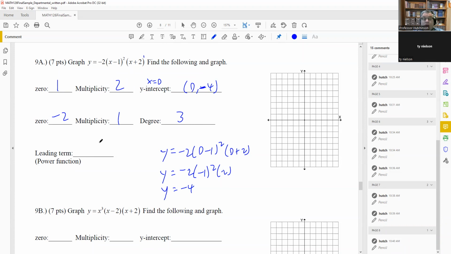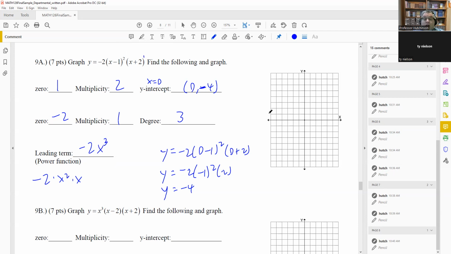Now the leading term, the power function, you don't have to multiply all this out. What we're going to do is look at the different pieces that we're multiplying together here. So I have a -2 out front. If I were to multiply the second term, I would get x squared minus 2x plus 1. So the leading term of this, if I multiply it together, is just going to be an x squared. And on the end, I have just x plus 2, so that's multiplied by an x. So if I multiply all this together, -2x cubed is what you're going to get for the answer there.